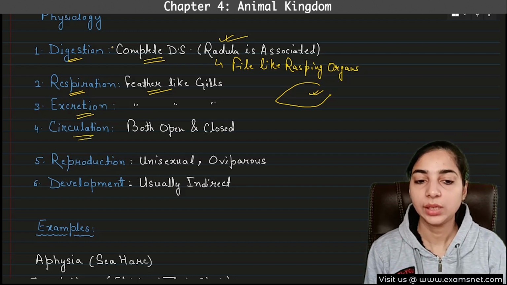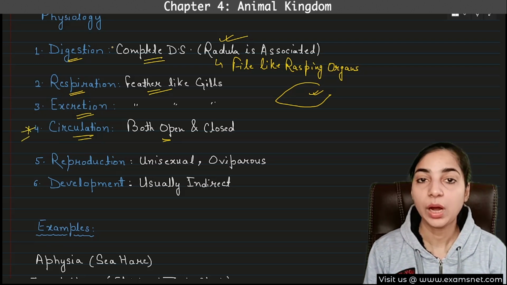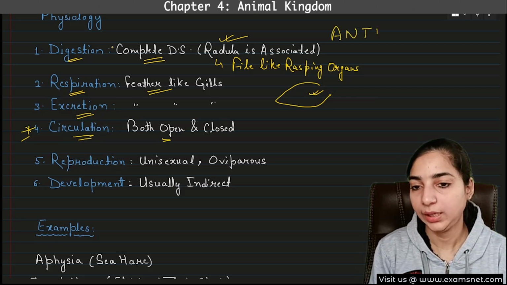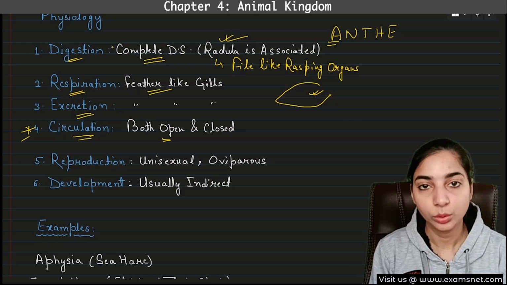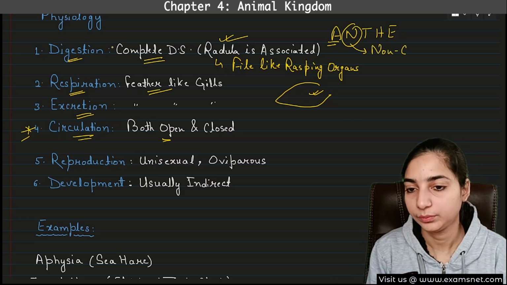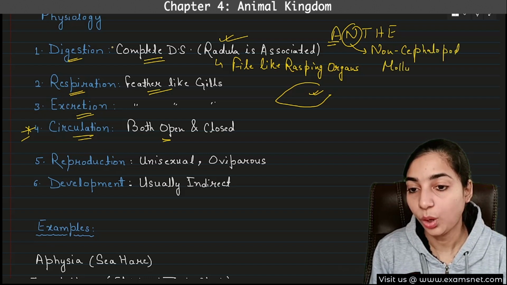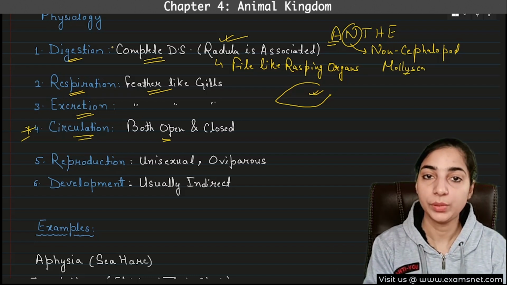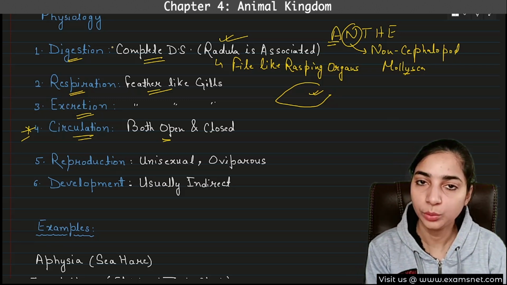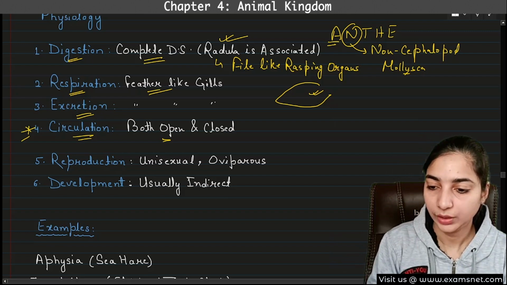Then circulation. So circulation can be both open and closed. Again, here it is important. I have told you how to remember which phyla have open circulatory system. So I had told you ANTHE. Here A for Arthropoda and N for non-cephalopod mollusk. Not all the mollusca are having open circulatory system, only the non-cephalopod mollusk. That means there are some non-cephalopod mollusk and there are some cephalopod mollusk. Okay, so let me explain it here.